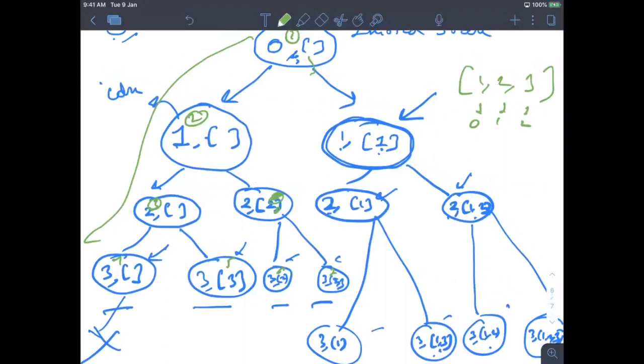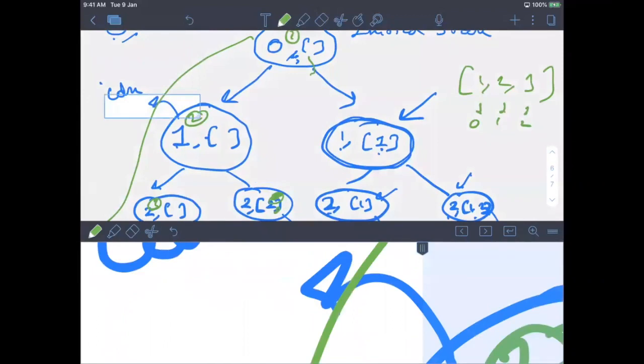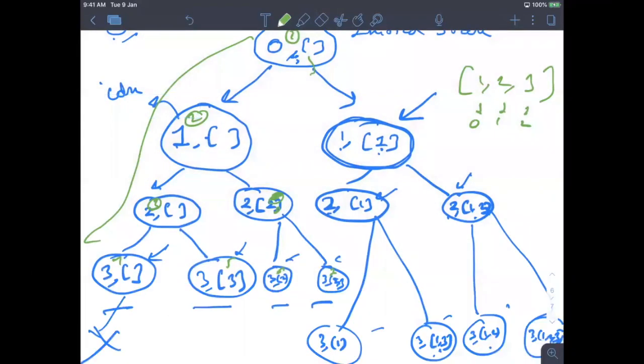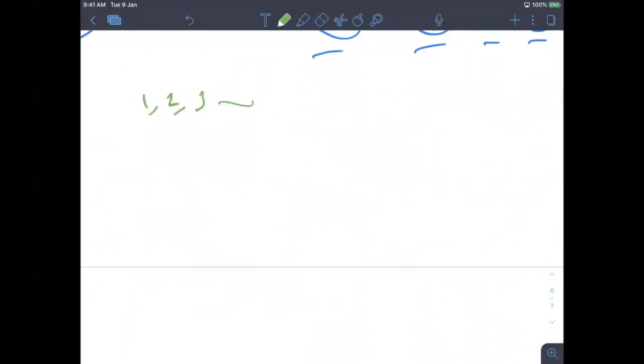Let me repeat once again. Basically you are starting with the first index. Basically you are in the state. Now you have 2 options, whether you will choose it or not. Let me give a simple example. Let's say you have 3 random numbers, 3, 7 or 9. Whenever you are at index 0, you will either choose 3 or not. If you are choosing 3, then you put this in your box, and if you are not choosing it, then your box is empty.